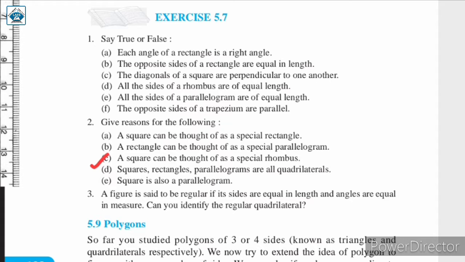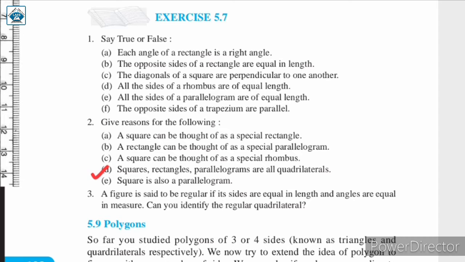So a square can be considered as a special rhombus which has all its angles as right angles. Rhombus में सारे angles right angles नहीं होते हैं, लेकिन square में सारे angles जो है वो right angles होते हैं. Therefore, a square can be considered as a special rhombus which has all its angles as right angles.